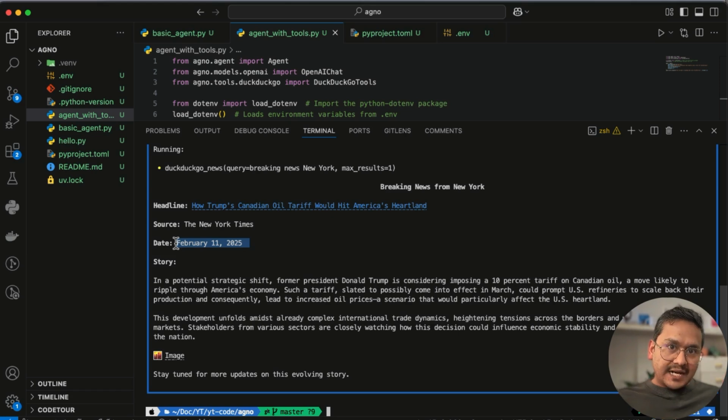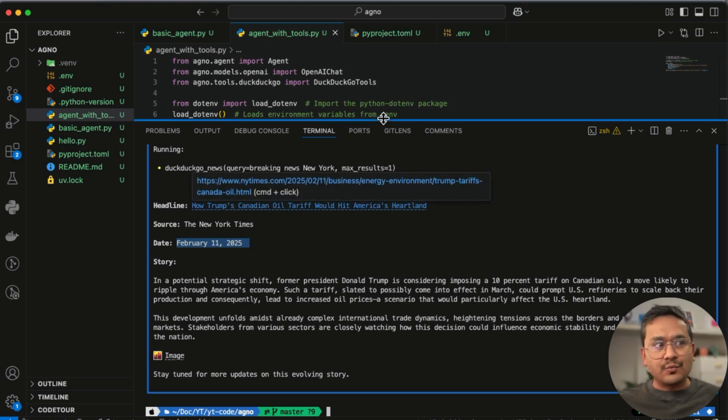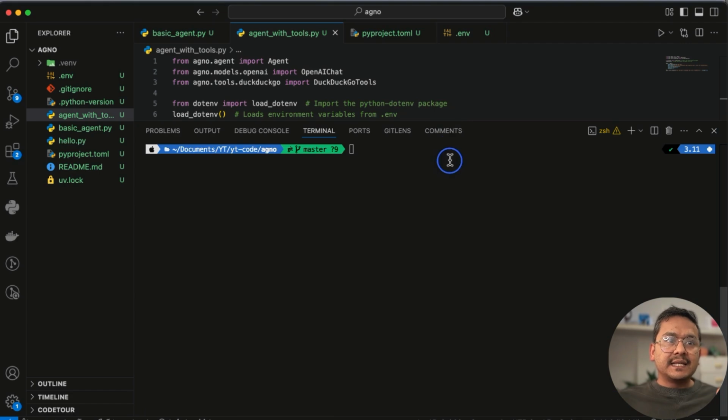It went to the time where the LLM was being trained, where the data was being used to train that GPT-4o model. But now it has tool access, meaning that it can go through the internet, search, find the information, and provide us. And you can see here there is the story and so on. The main idea of the tools is that you can enhance the basic agent, the first example. The second one was using the tools, right? Now you can enhance this with as many tools as you want. From the documentation, find which tool you want to use and go through it. You can see that it is taking from the New York Times. That was with the tools, right?